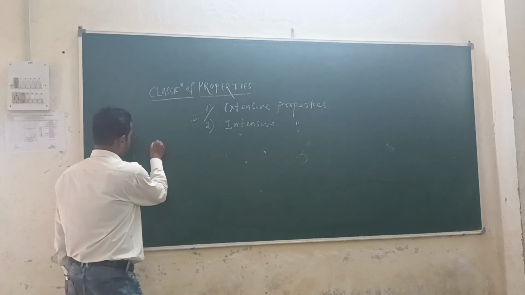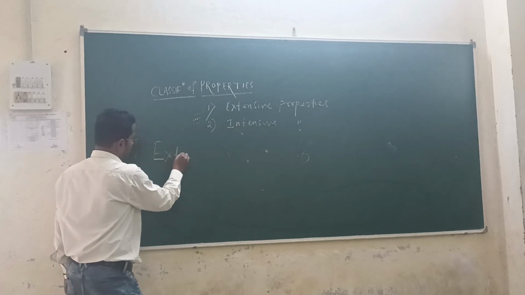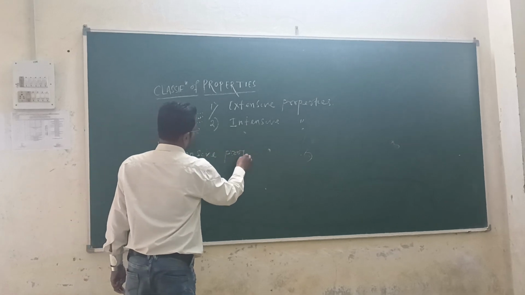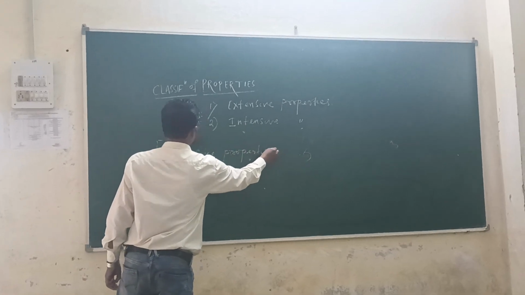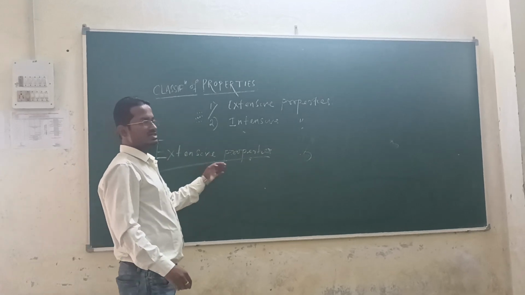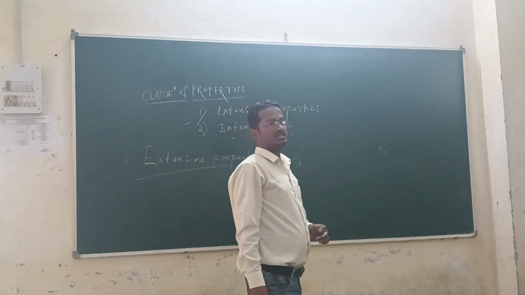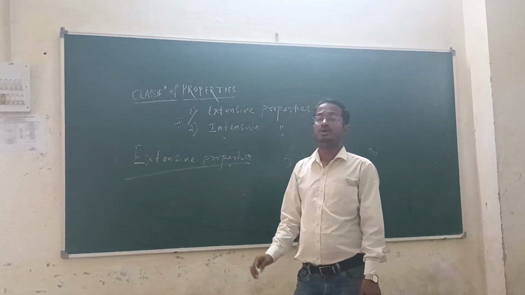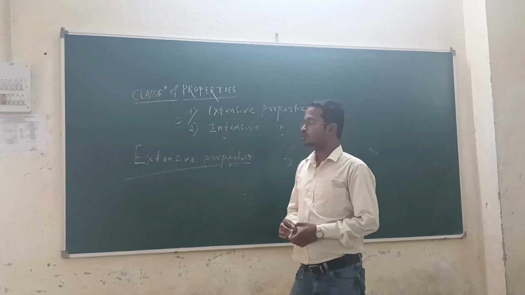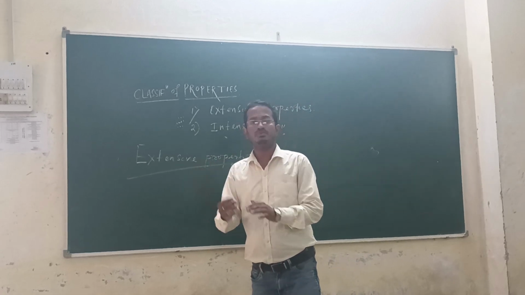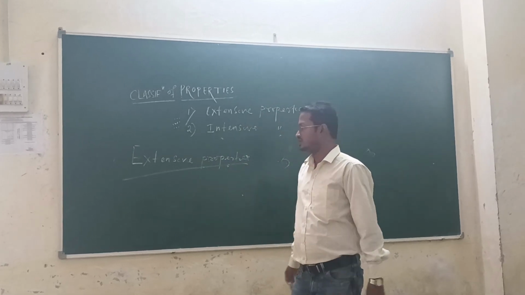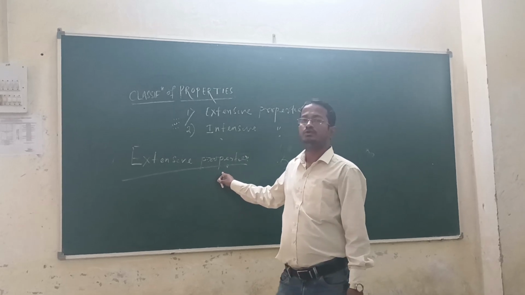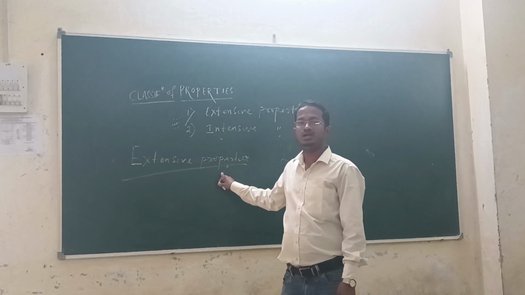First one I am going to discuss with you: extensive property. Can anybody tell me what is extensive property? The property which depends upon the mass of the system, or the amount of substance, is called the extensive property. Can you tell me examples of extensive property one by one?